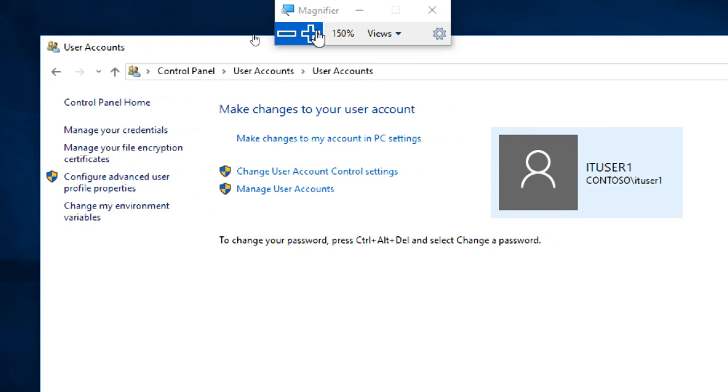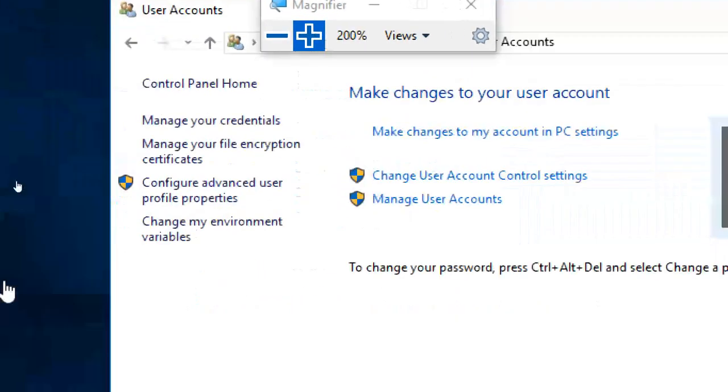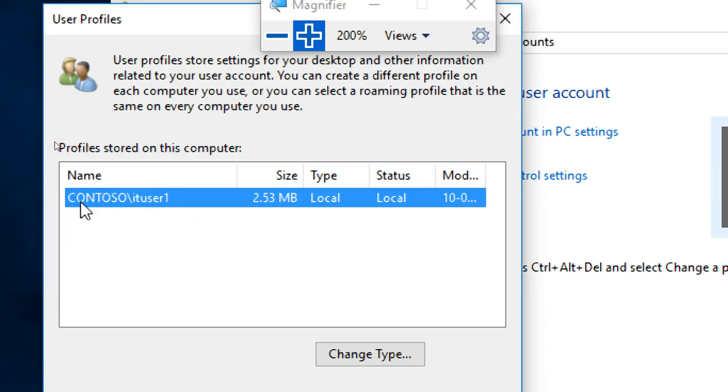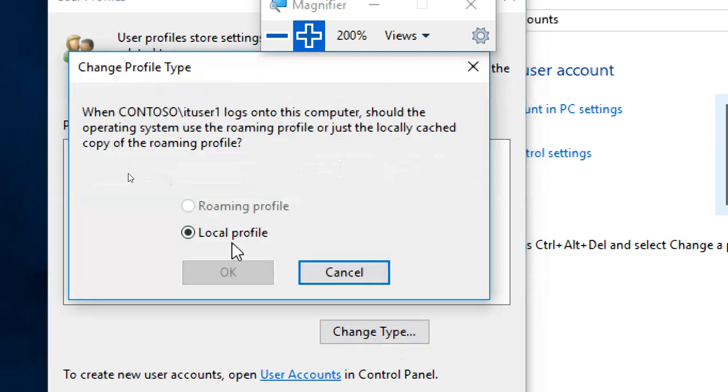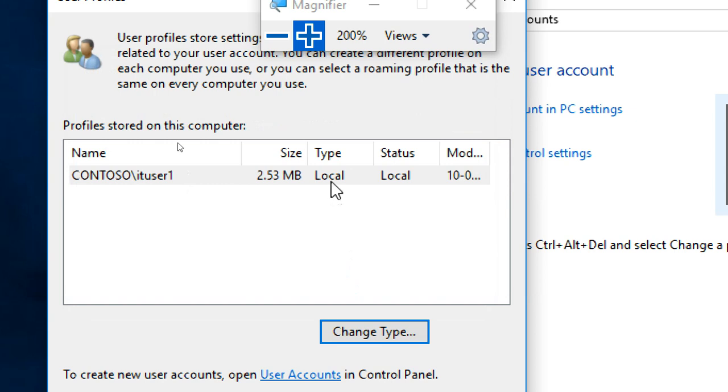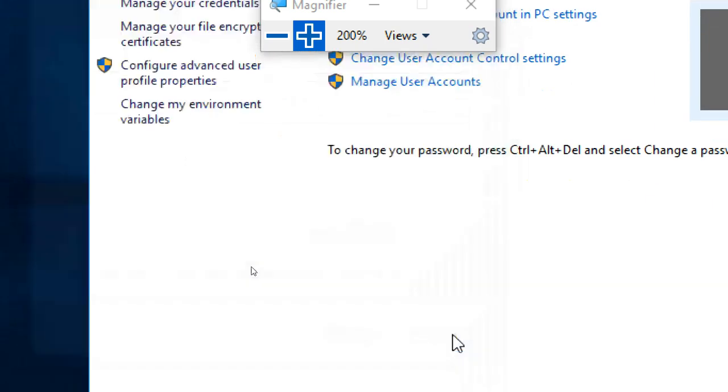Go to this option, I will show you that closely. User Accounts, Configure advanced user profile properties. Look at this one. Can you see the name? Contoso.com\IT user one. Local. What is this local? The profile is a local profile. There are two types of profiles it is showing: one is local profile, another one is roaming profile.